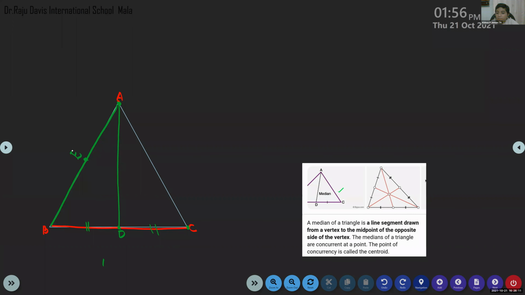Ma'am, can we mark any letter? Any letter you can mark, no problem. So E, and then from C, I will join this vertex to the midpoint of the opposite side. Then that is also a median. What is the speciality of the side?